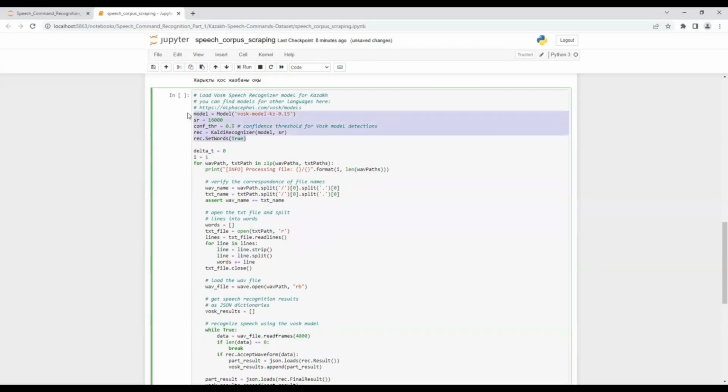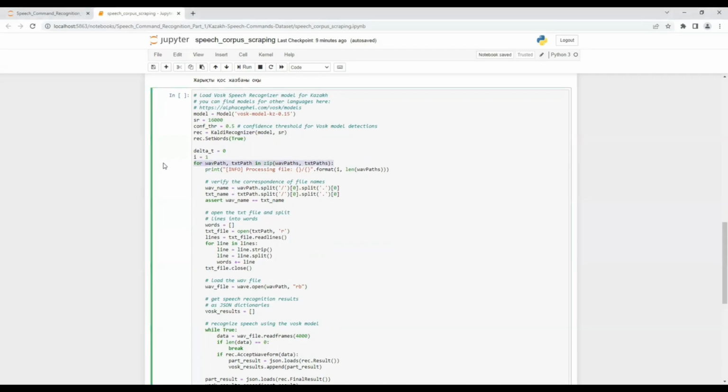And here is the main part. We are loading the VOSK speech recognizer model for the Kazakh language. To do so, we need to follow this link, download and unzip the VOSK model. The sampling rate is 16,000 and the confidence threshold is 0.5. The code snippet KaldiRecognizer(model, SR) creates an instance of the KaldiRecognizer class from the VOSK toolkit. In the given code, the rec.SetWords(True) method is called to enable word-level recognition. This means that the recognizer will output recognized words along with their timestamps and confidence scores. Enabling word-level recognition basically allows you to obtain more detailed results from the speech recognition process.